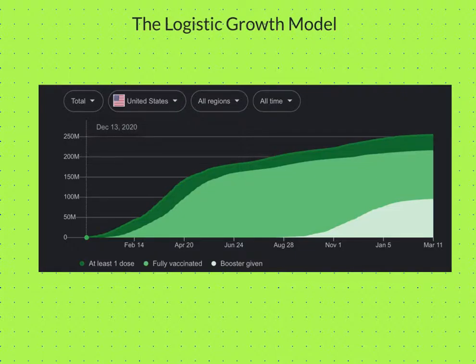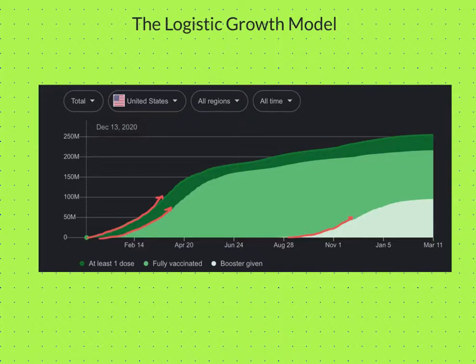This is the number of Americans who have at least one dose of the vaccine for COVID, two doses, and a booster. And you can see they all have a shape that kind of starts out exponential. If you look at these graphs, they all start out with this pattern of starting to get steeper and steeper, kind of easing their way in. But then, as you would expect with a finite amount of people, there's 300 and something million people in America, you can't keep that growth forever.